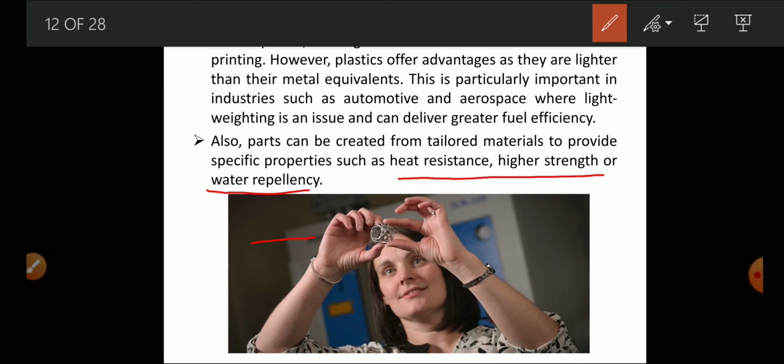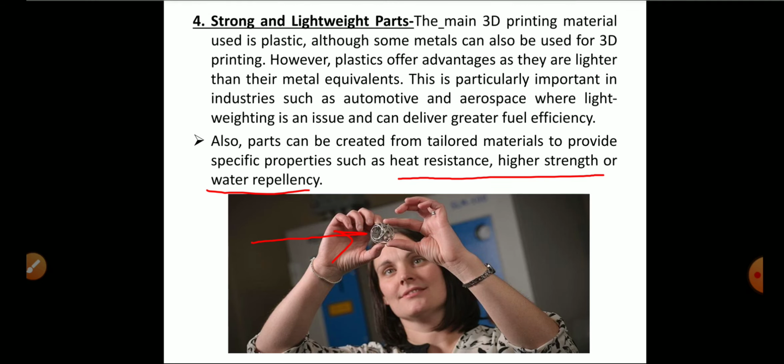Very small parts can be created with the help of the additive manufacturing process with light weight, heat resistance and high strength. That is, a very small component with very high strength can be easily made with the help of the additive manufacturing process.